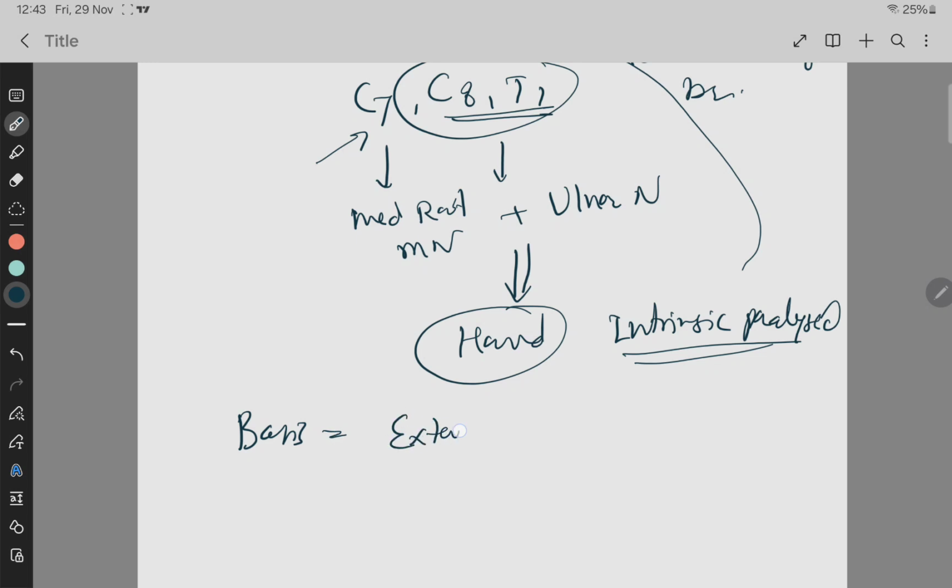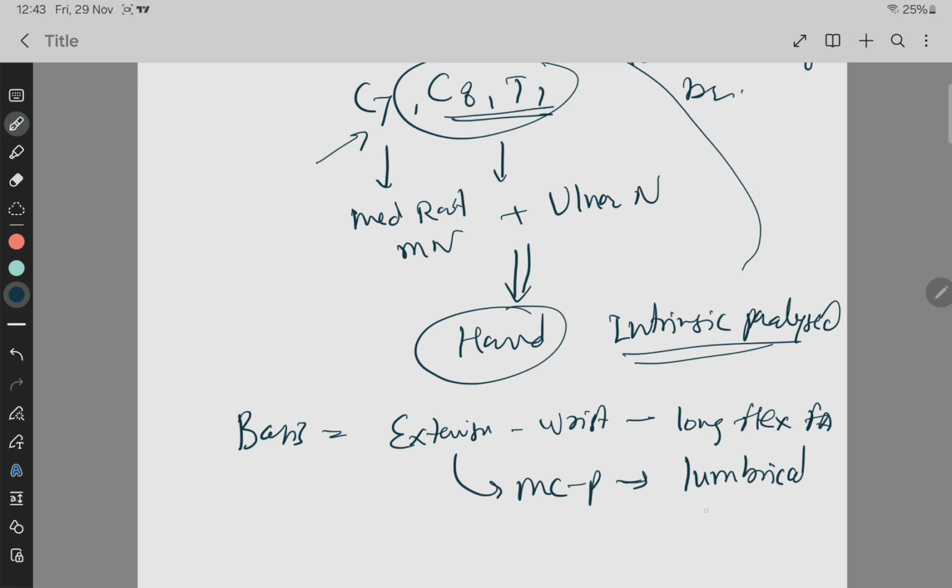What is the anatomical basis of this claw hand? There is extension at wrist, and okay, so why this extension? Due to paralysis of the long flexors of the forearm. Okay, that is mainly supplied by median and ulnar nerve, and opposite action of the extensor muscles of the wrist and hand leads to the hyperextension. There is also hyperextension at metacarpophalangeal joint, mainly because of the paralysis of lumbrical muscles and the interossei muscles.